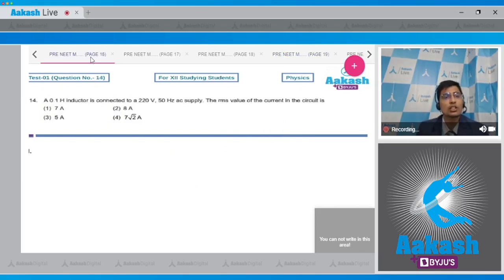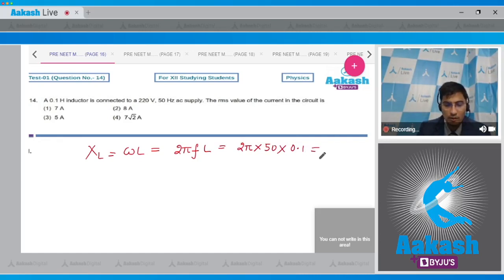Question 14 says a 0.1 Henry inductor is connected to a 220 volt 50 Hz AC supply. The RMS value of the current in the circuit is. Dear students, to start solving this question, we must first write down the value of the inductive reactance, that is XL. XL is equal to omega L, where omega is the angular frequency of the source and L is the inductance. Omega can also be written as 2 pi into frequency, so 2 pi FL. Herein, this can be written as 2 pi into 50, as F is equal to 50 as per the question, and L is equal to 0.1 Henry. This will give us a value of 10 pi with a unit ohms.